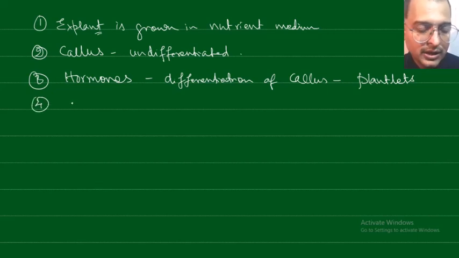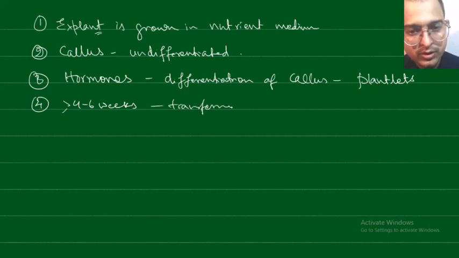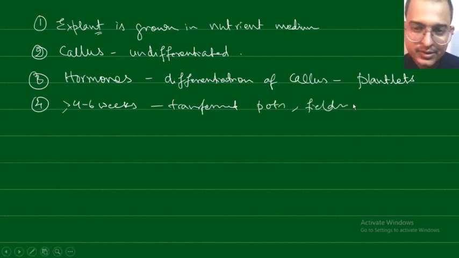These plantlets, after 4 to 6 weeks, can be transferred into pots or into the fields. Into the nurseries they can be transferred. So in this way the process of tissue culture is done.